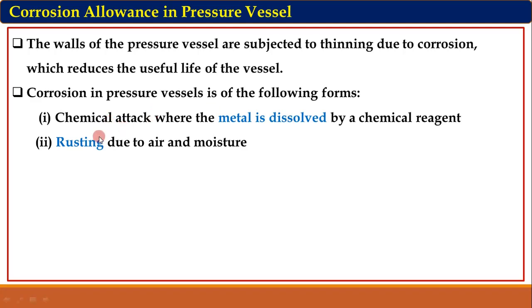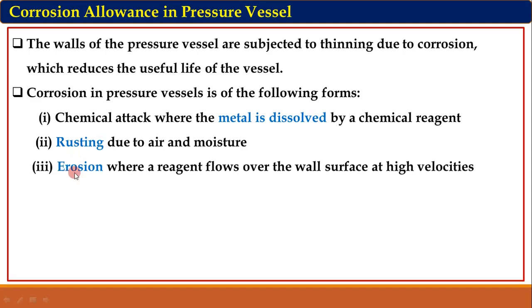Second is the rusting due to air moisture. This is the common type of corrosion, that is rusting. It takes place due to air and moisture, which also reduces the thickness of the pressure vessel. Third is erosion. It is because of the high velocity reagent flowing over the surface of the pressure vessel. If the fluid stored inside flows at high velocities on the surface, then erosion takes place, which also reduces the thickness of the pressure vessel.